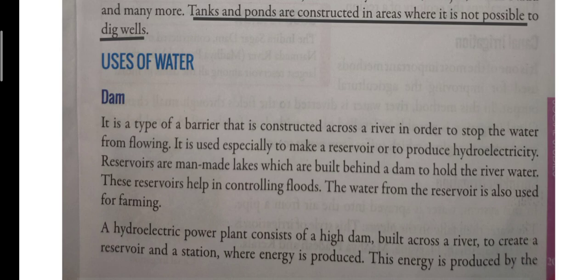Hydroelectricity, children, is made up of two words, hydro and electricity. Hydro means water and electricity you all understand. So hydroelectricity means electricity which is generated from water. So children, dams are made for two reasons, to make reservoirs or lakes and to generate hydroelectricity from water.